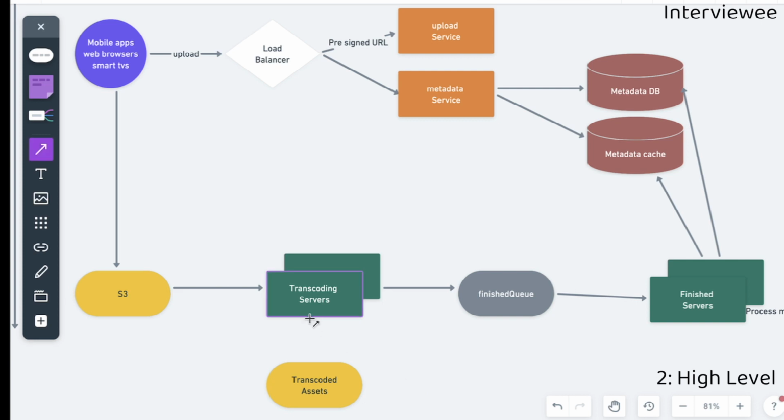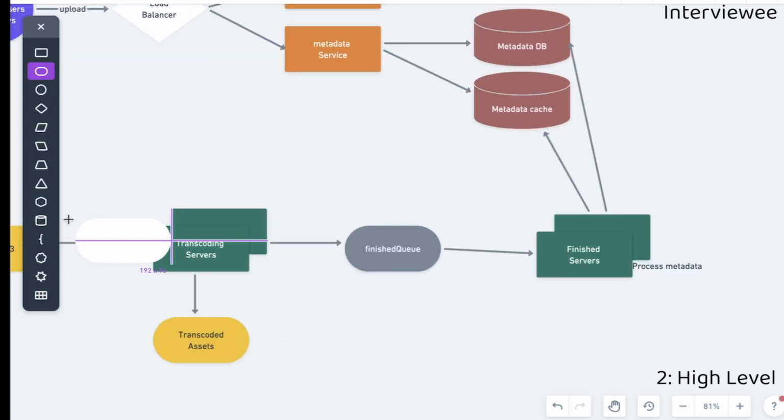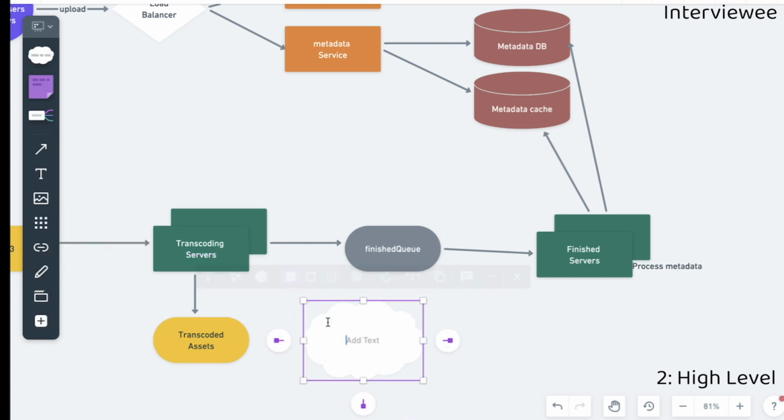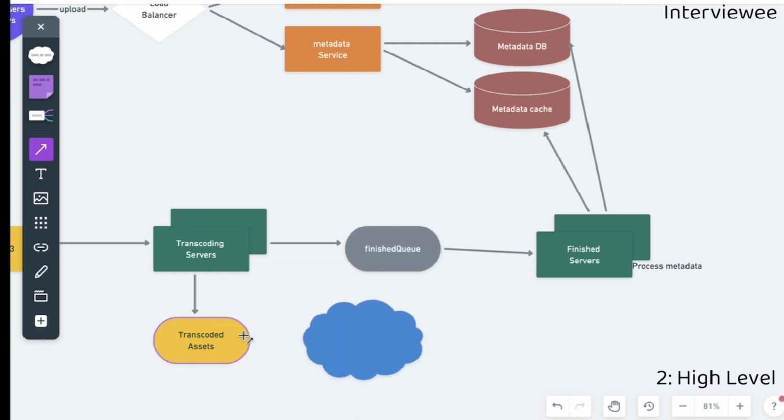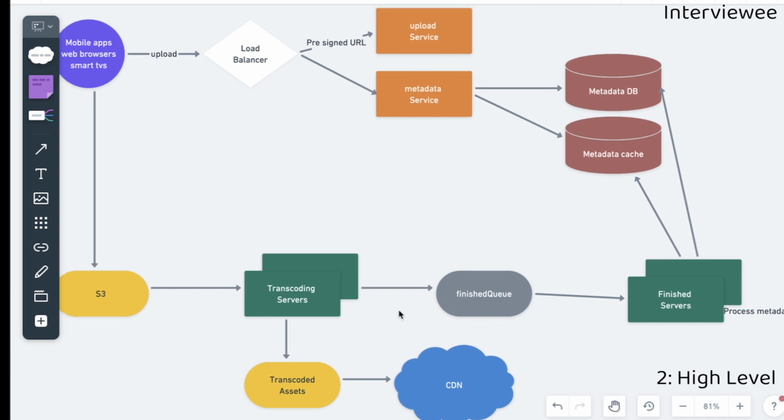All right, so from here we are going to store that here, and we are also going to need to upload everything to a CDN. So we can use a CDN over here. Let me change the color, and we can connect this to here. And this is the most important bit for the next diagram, which is how users are going to watch the video. And if you want, I can discuss a little bit more deeply about CDNs in a few minutes. So at a very high level, this is how the upload workflow is going to work for YouTube. So let me know if you have any questions.